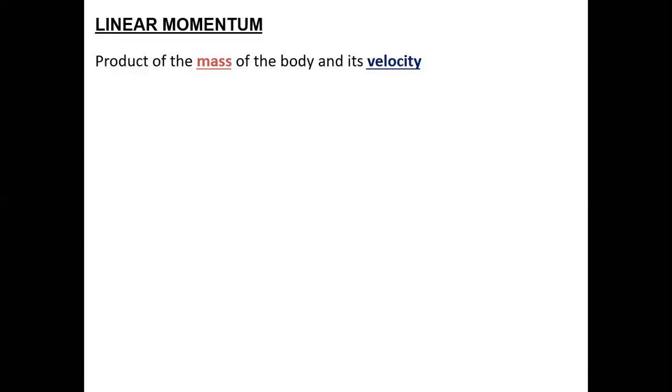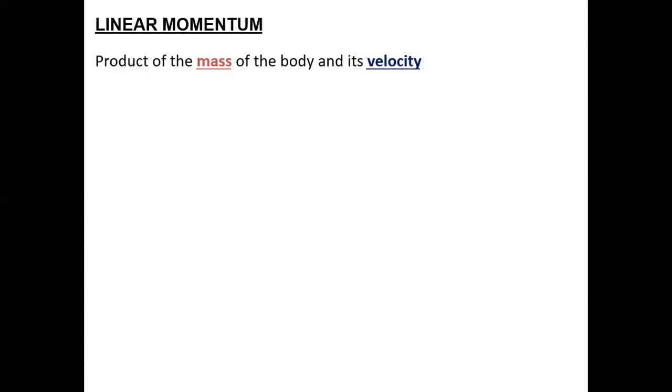Quantity of motion produced by a body. Yeah, correct. It's the quantity of motion. Perfect. Thank you, Karthik. So when you multiply mass and velocity, they are defining the motion. Velocity is a motion. Mass, when multiplied with the velocity, defines the quantity of motion.